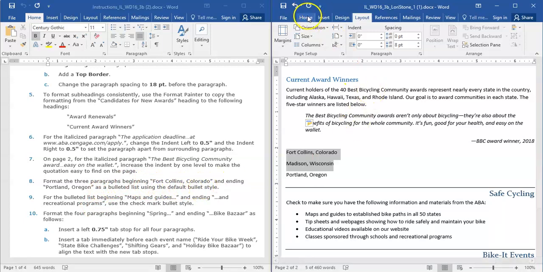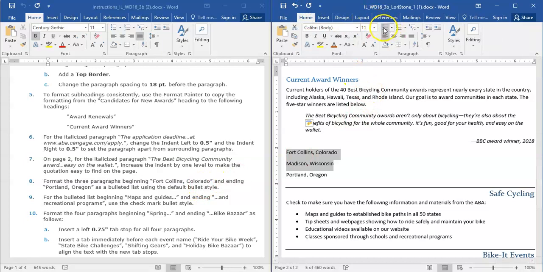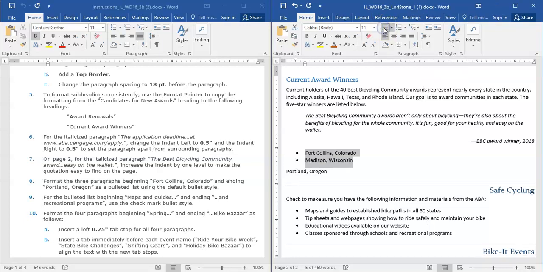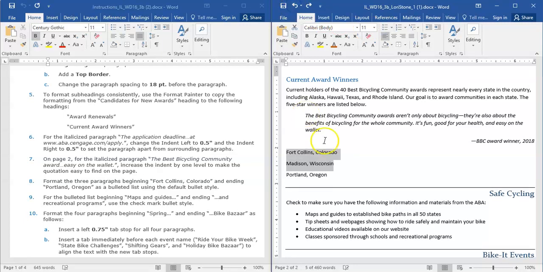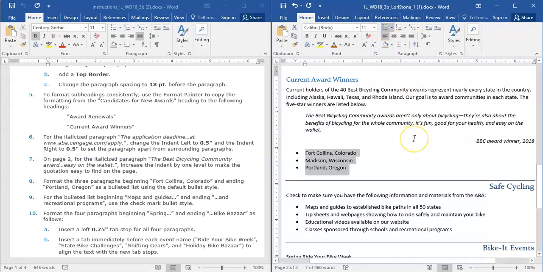So the default bullet style is just the one that is selected if you hit the button. There we go. Bullets. There's the default bullet. The default bullet is just a dot.